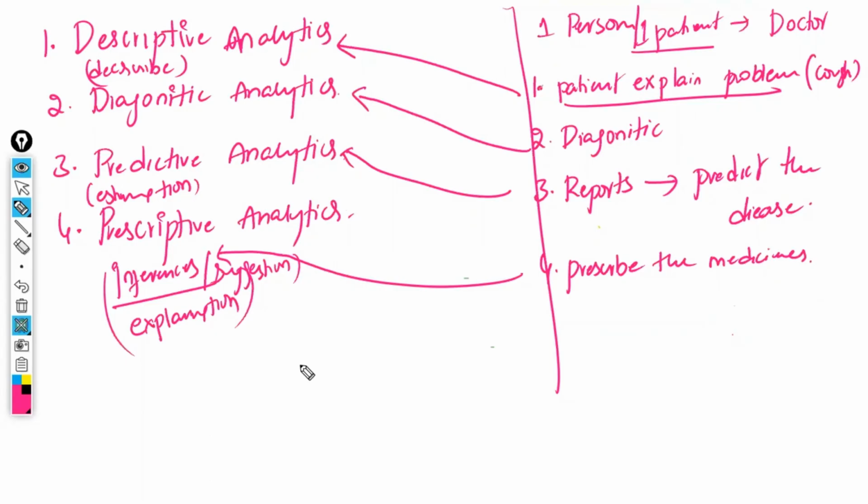Getting the point? Each doctor will do a different way of analysis and they'll prescribe different types of medicine. Data scientists are also not the same. Every data scientist will not work the same. If every data scientist worked the same, then why would different data scientists predict different answers, sir? Everyone would have to predict the same answer.